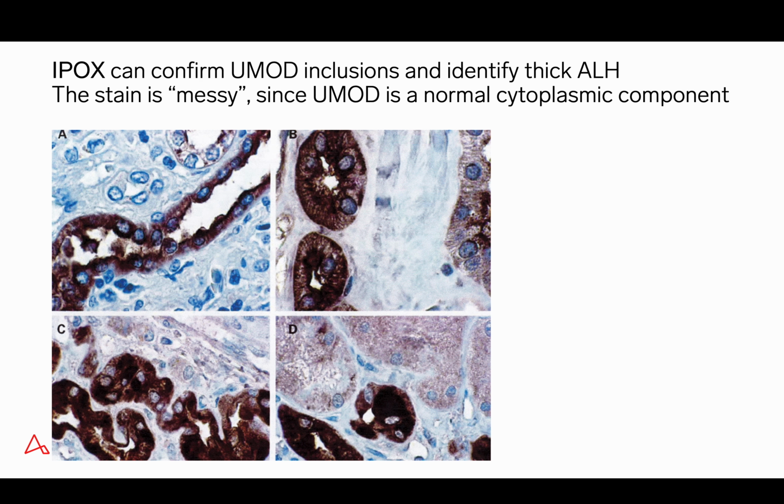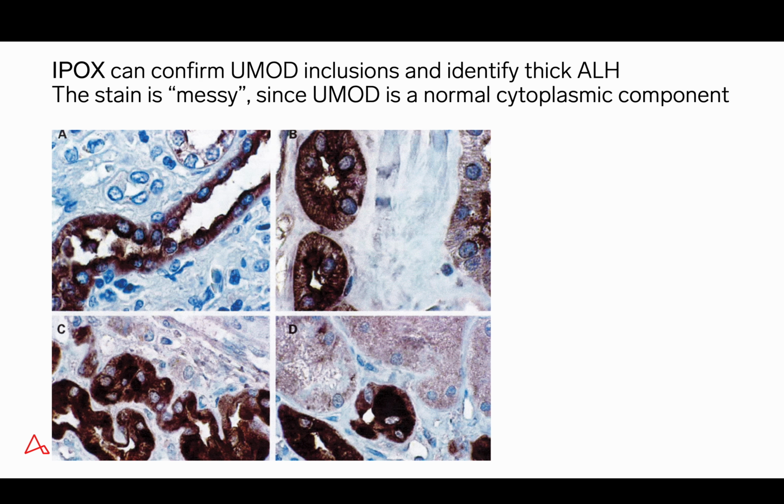So if one is looking for a UMOD inclusion, you're looking for a rounded inclusion of positive staining within cells that already stain positive. So in the lower panel, we have a uromodulin case, and right here we have a somewhat darker inclusion representing uromodulin. Here on the right lower panel, again another one.